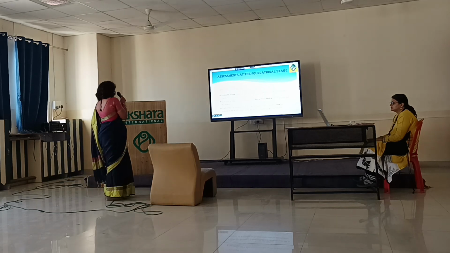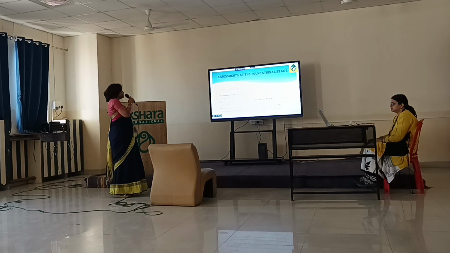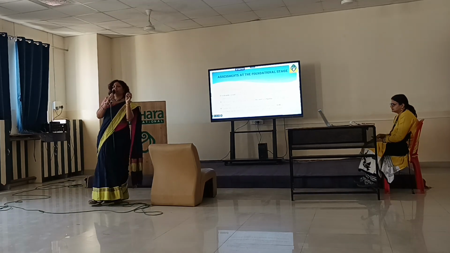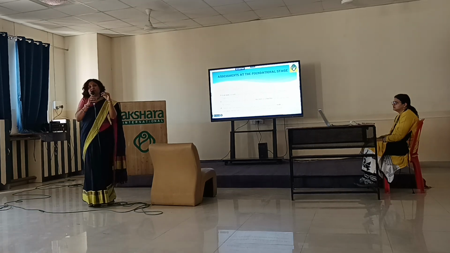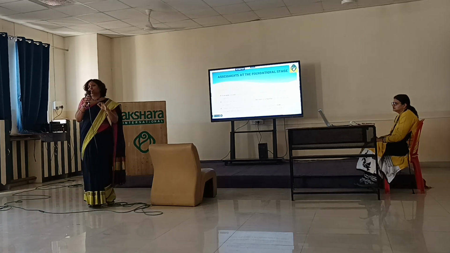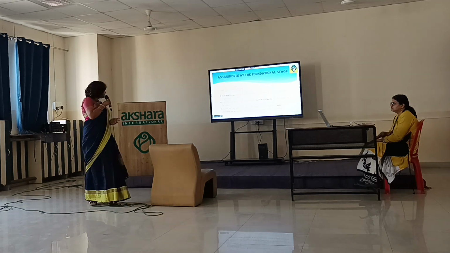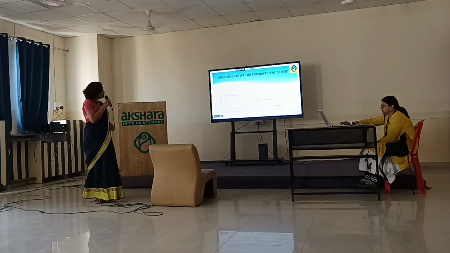Next is teachers have the autonomy to design judiciously the appropriate tools for the assessment. CBSE doesn't say that only this specific assessment pattern should be followed. No. For all the classes, they have given a free hand for the teachers through which they can achieve the learning outcomes. So different tools, evaluation tools can be used for the assessment.